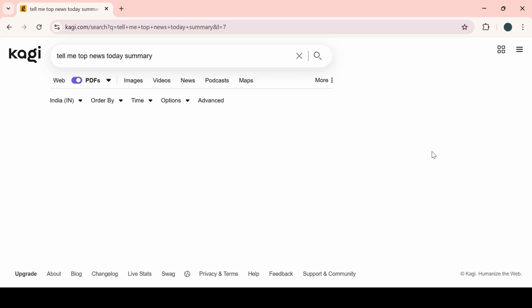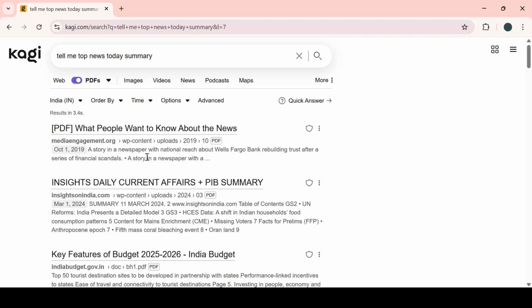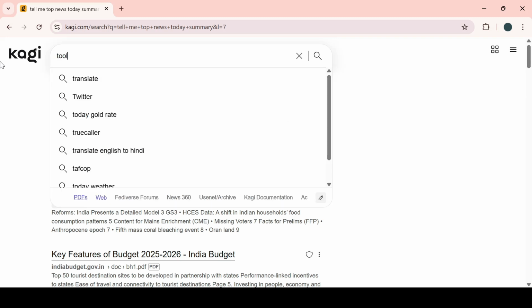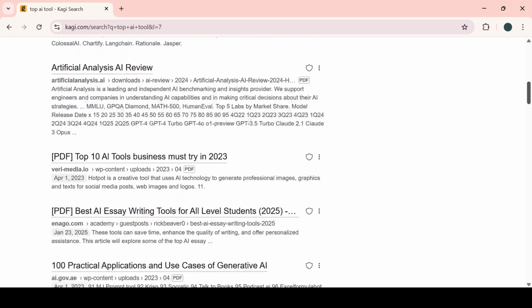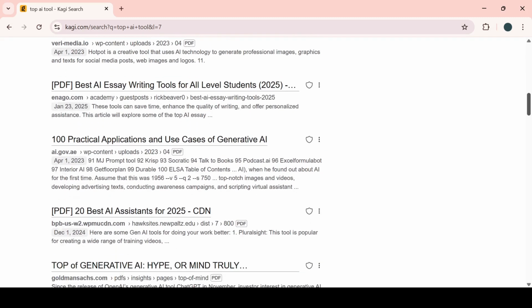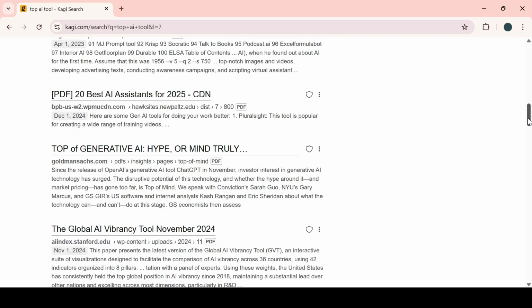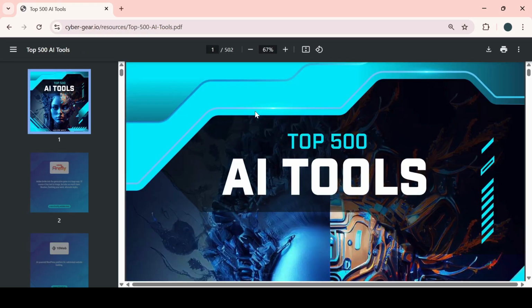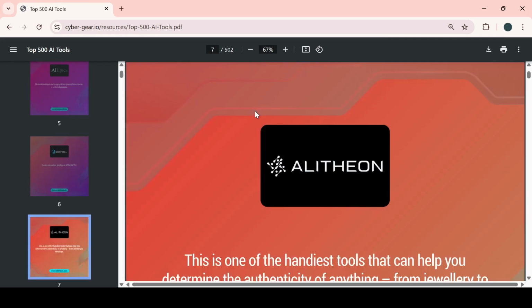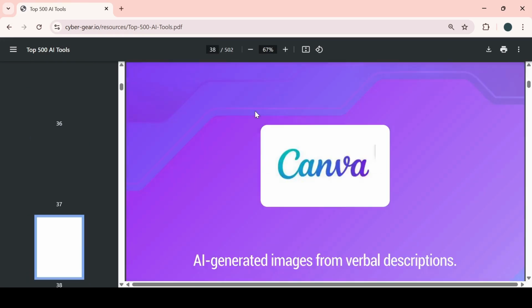Let's see. Here is the PDF. Now, top AI tools. I want to show you. Here is the top 50 PDF: top 10 best AI writing tools, best assistants. And here is the top 500 AI tools.